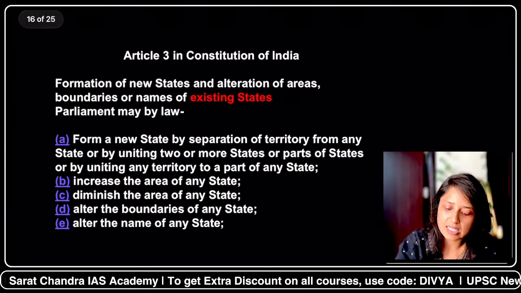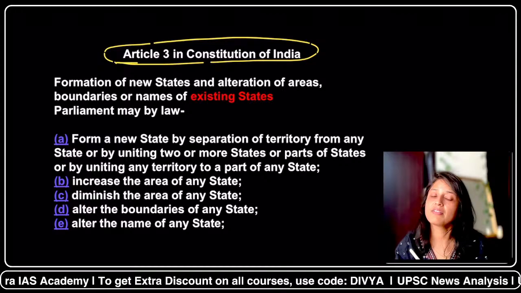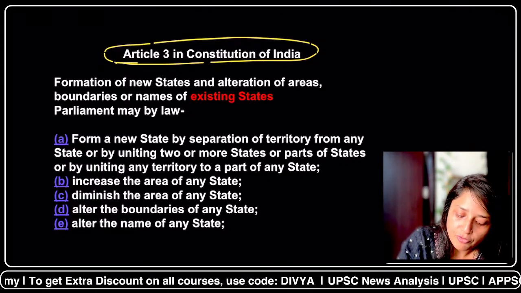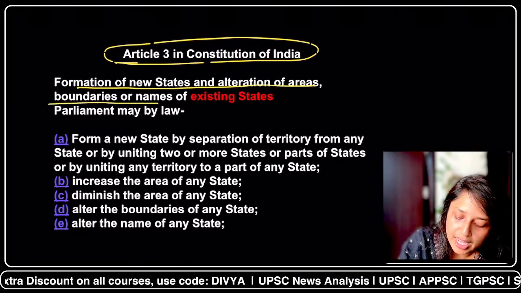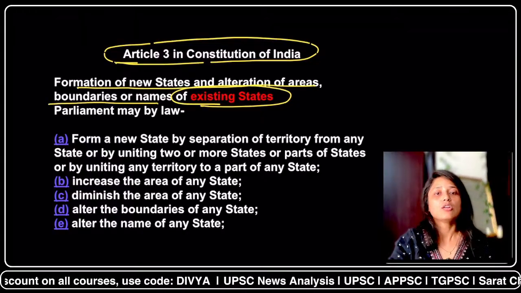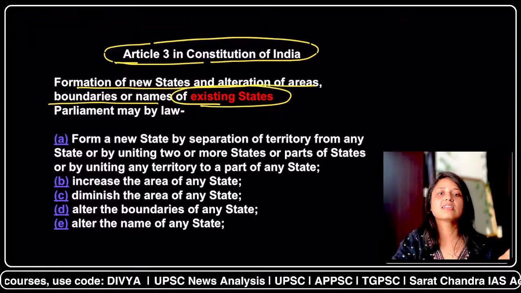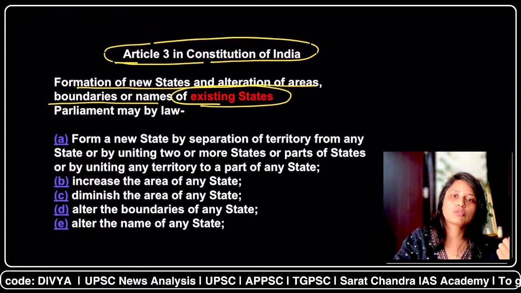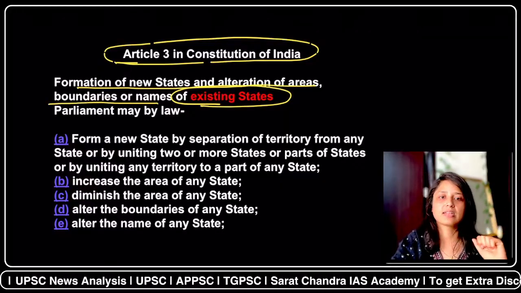Now, let's discuss the exact language of Article 3 of the Constitution of India. Very, very important for the prelims. Article 3 talks about the formation of new states or alteration of areas, boundaries or names of the existing states. The important thing here is that Article 3 focuses on existing states. From an existing state, you can create a new state, you can alter the area, you can change the boundary, change the name, etc.